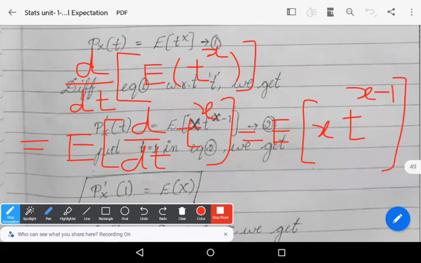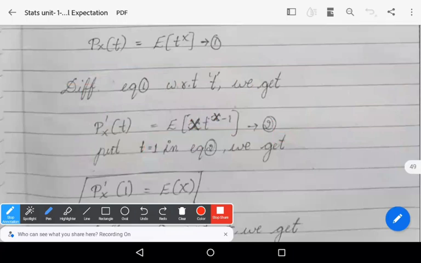You can write either capital X or small x, there is no worry about it. Let it be equation number 2.